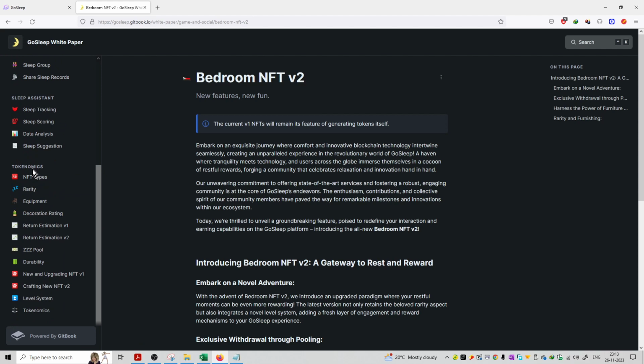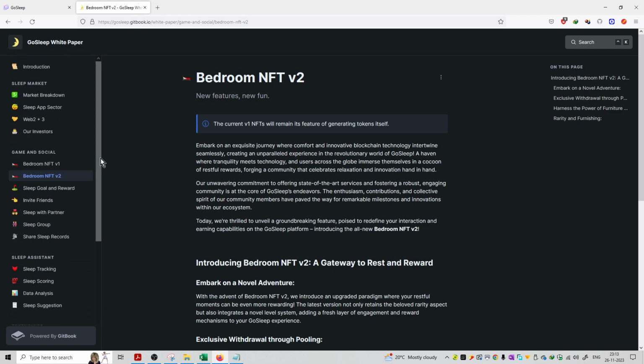Apart from that we have next section as tokenomics. So यहाँ पे आपको details and contents available है regarding NFT types, rarity, equipment, decoration rating, return estimation version 1, return estimation version 2, ZZZ pool, durability, new and upgrading NFT version 1, crafting, new NFT version 2, level system and tokenomics. So ये सब चीज़ें available है on the white paper of this project.